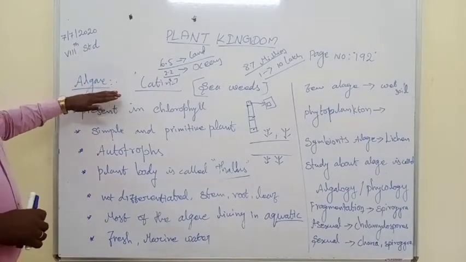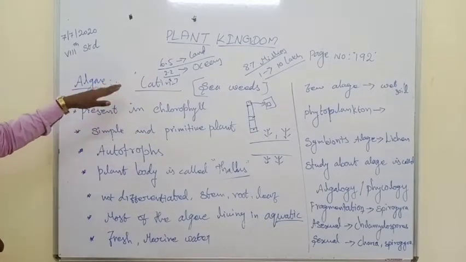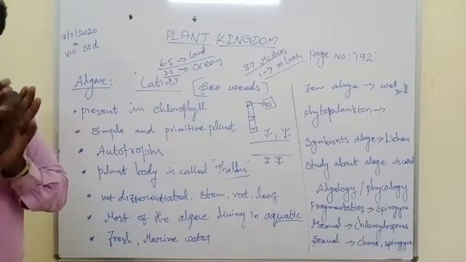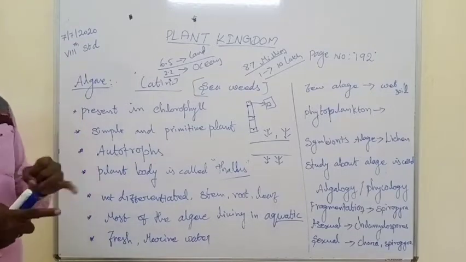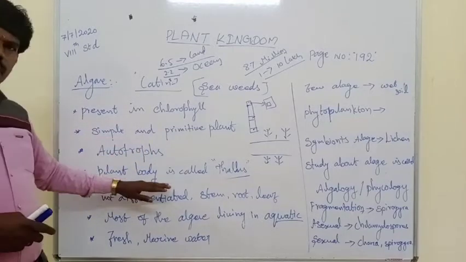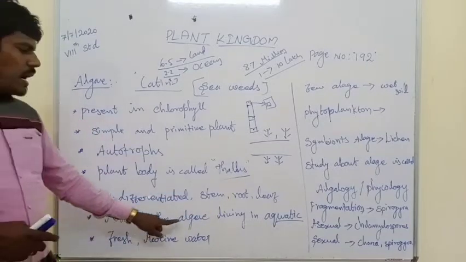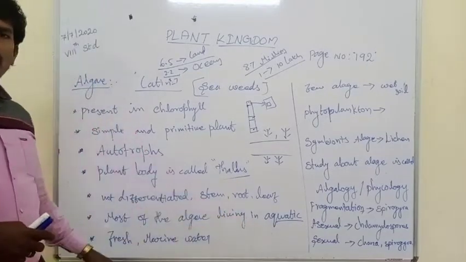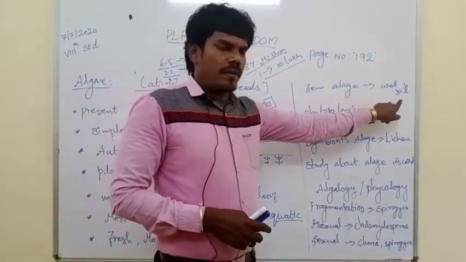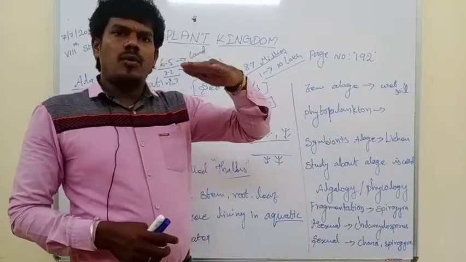Algae belong to Thallophyta. The word algae is derived from a Latin word meaning seaweed. Algae have chlorophyll. They are small, primitive, autotrophic plants. The plant body is called thallus and is not differentiated into stem, root and leaf. Most algae live in aquatic habitats, freshwater and marine water. Some algae can survive in wetland or wet soil, and some live on the water surface, floating on water bodies.